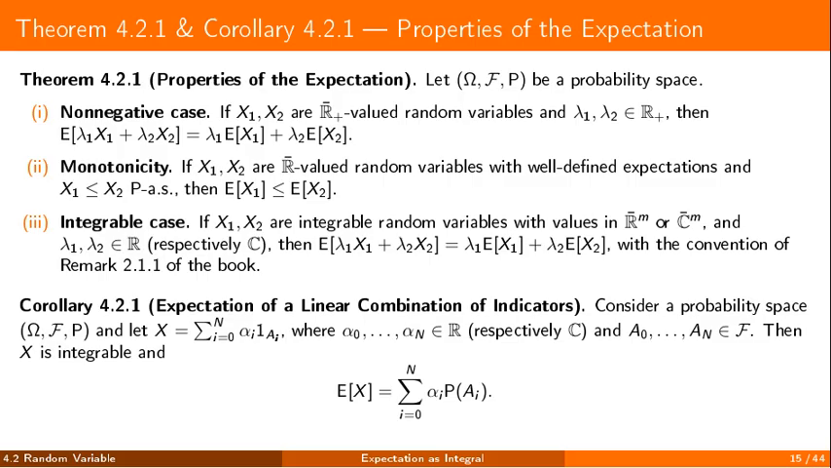In the integrable case, combinations with real or complex coefficients pass through in the same way, with the summation convention recalled in the book. In between, monotonicity. If one variable is almost surely at most another, and both expectations are well defined, they compare the same way. The corollary handles simple variables. A finite combination of indicators is integrable, and its expectation is the matching combination of the probabilities of the events.